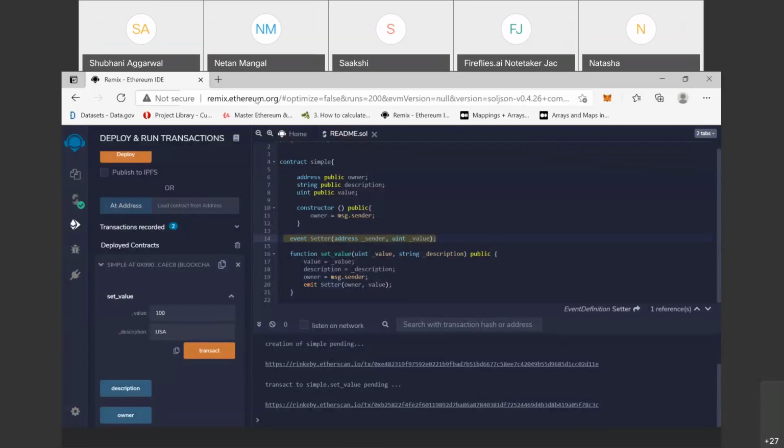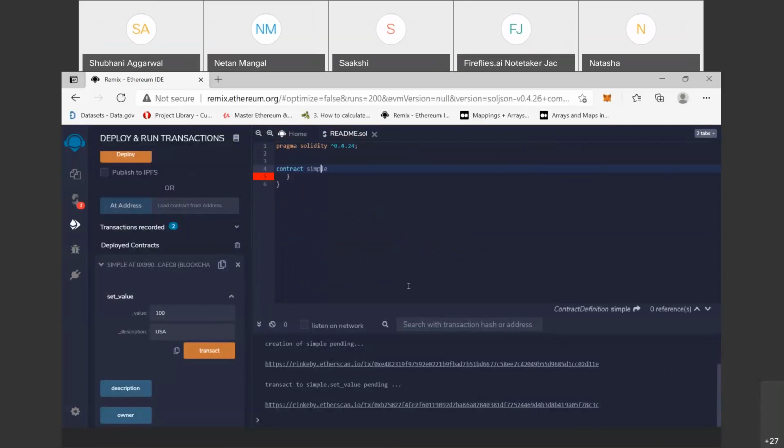So here we describe a simple contract. The contract name is BaseContract, so that there is no confusion in the future.